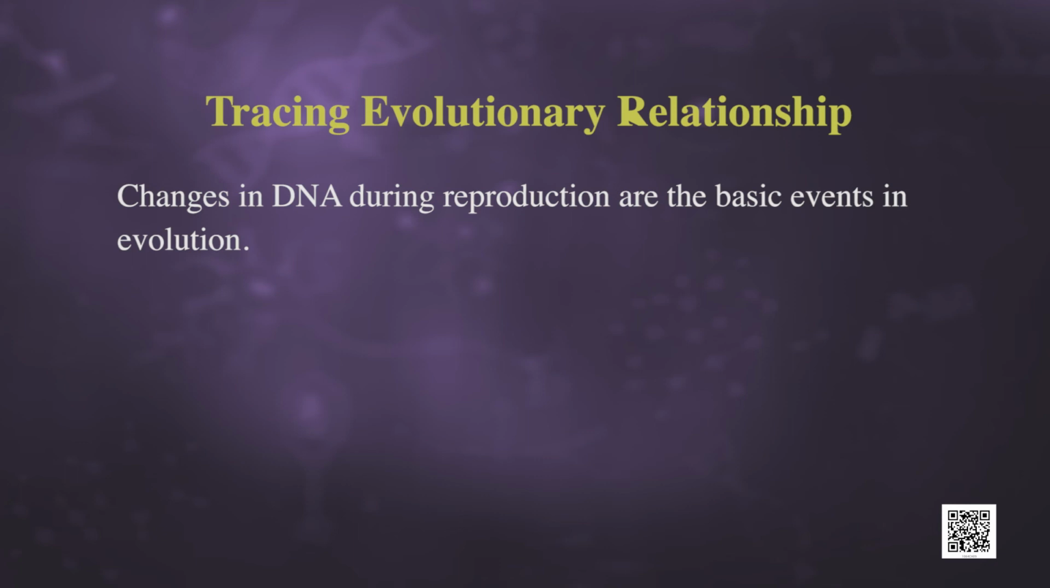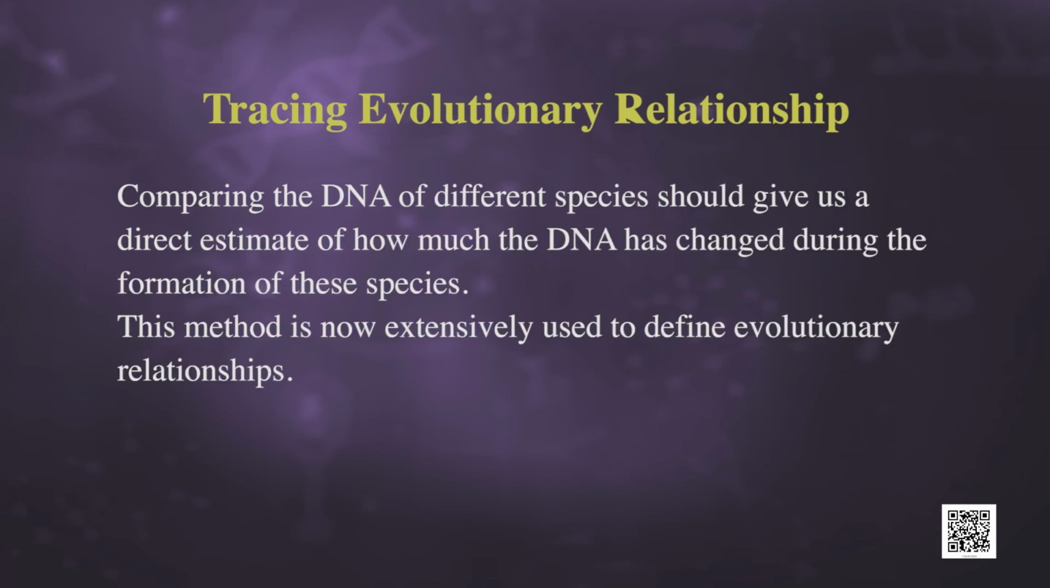Another way of tracing evolutionary relationships depends on the original idea that we started with. That idea was that changes in DNA during reproduction are the basic event in evolution. If that is the case, then comparing the DNA of different species should give us a direct estimate of how much the DNA has changed during the formation of these species. This method is now extensively used to define evolutionary relationships.